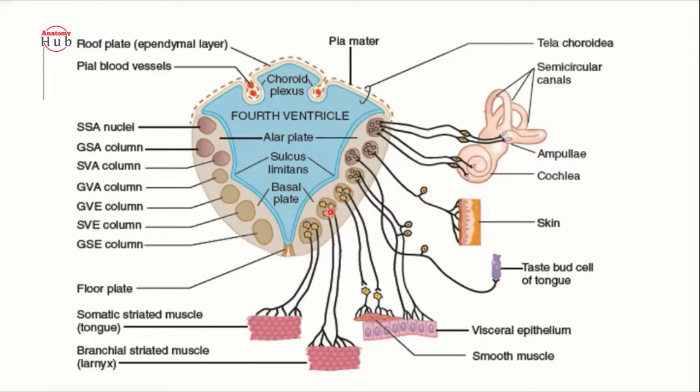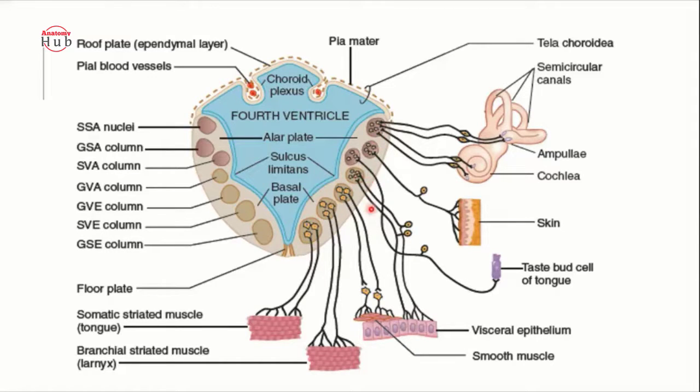So most medially you will find the somatic efferent for the striated muscle of the tongue, forming your hypoglossal nerve, and here you will find the branchial arch muscles, that is your pharynx, larynx and all these things. Then you will find your smooth muscles. Then here this is motor, and here is the sensory.